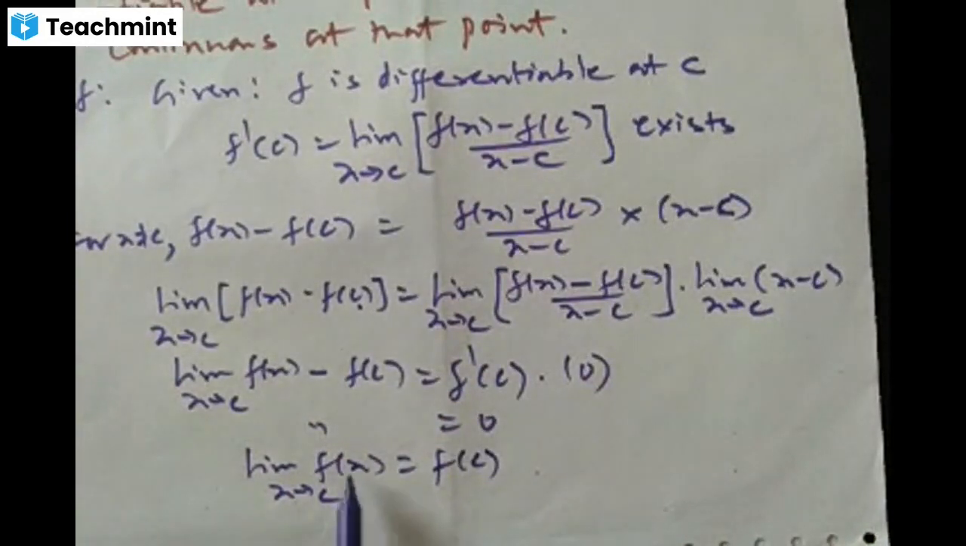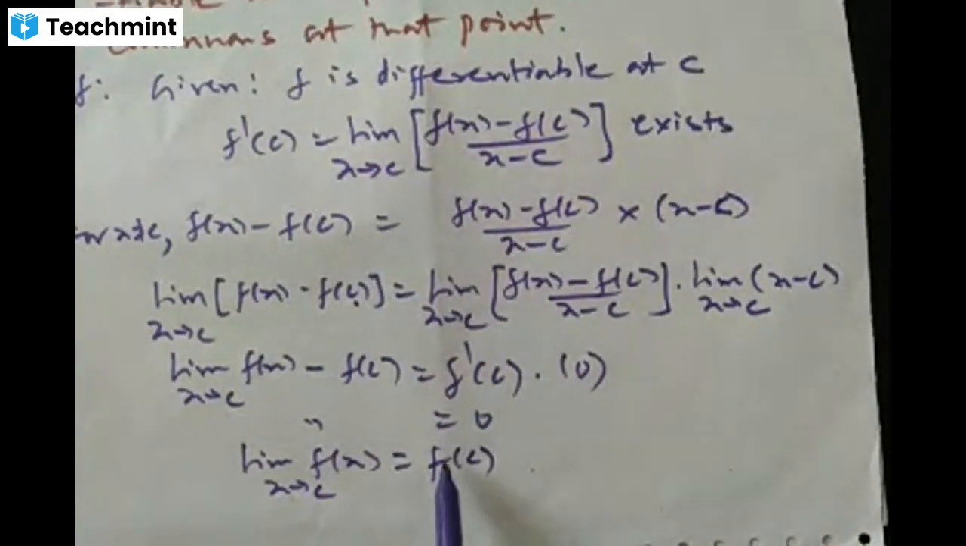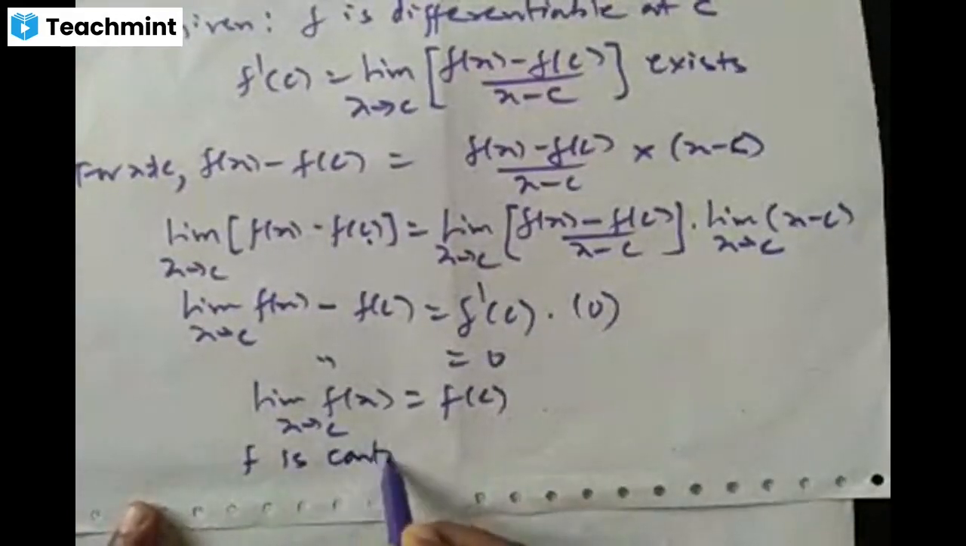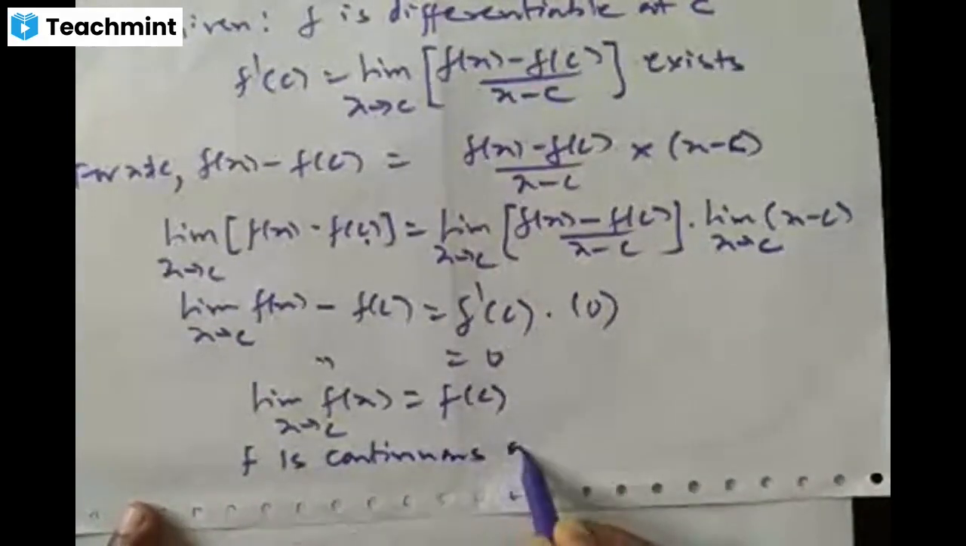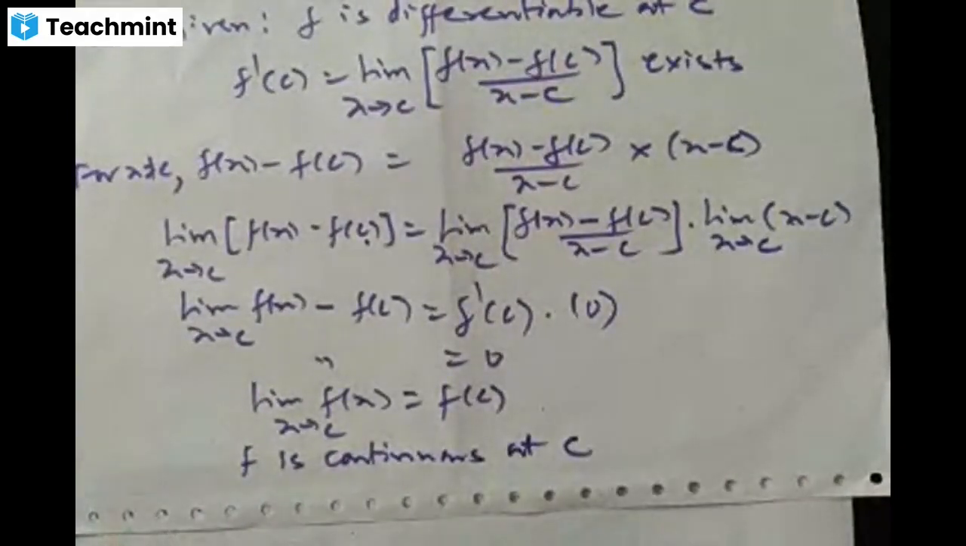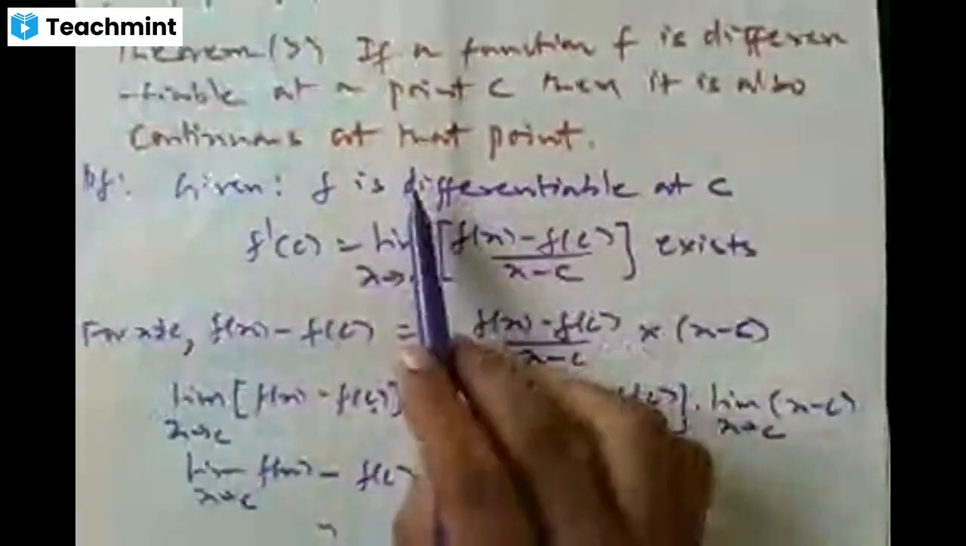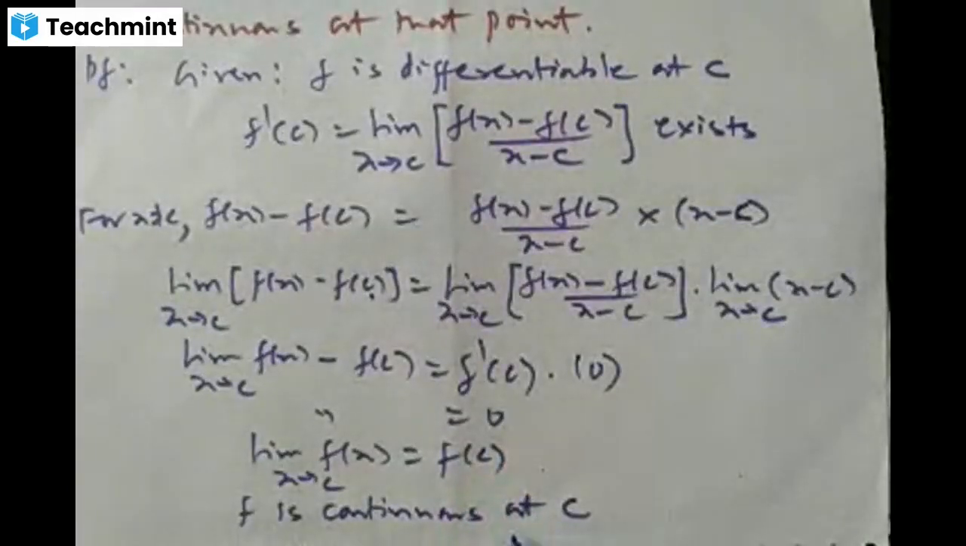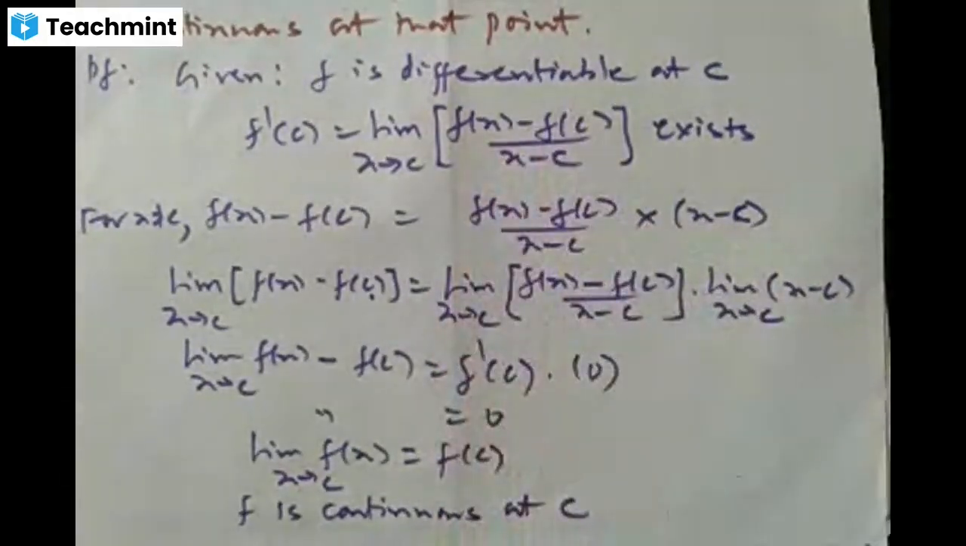So that means the limiting value of the function is the same as the functional value of the function at the point c. So by the definition of continuity of a function at a point, the conclusion is that f is continuous at the point c. So we have shown that whenever a function is differentiable at a point c, then the function is also continuous at that point, right? So differentiability implies continuity.